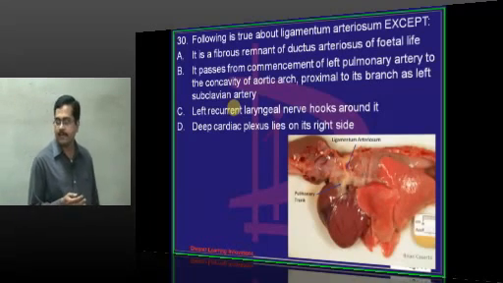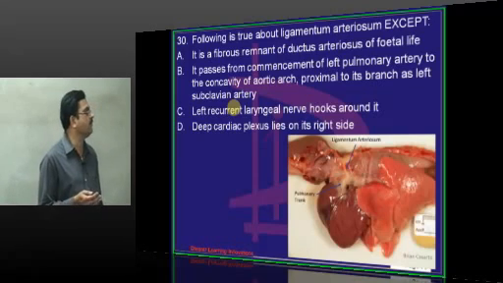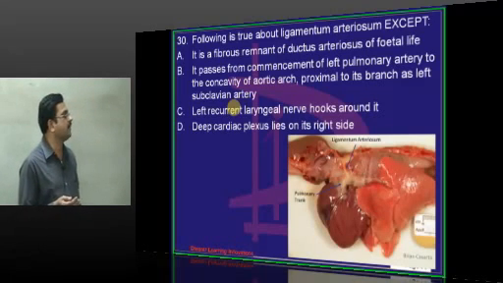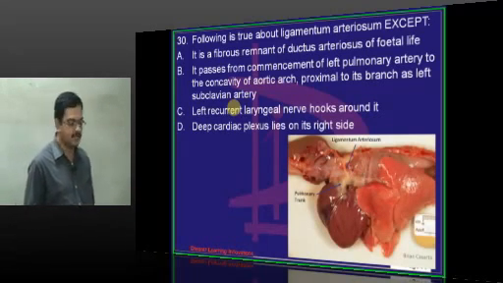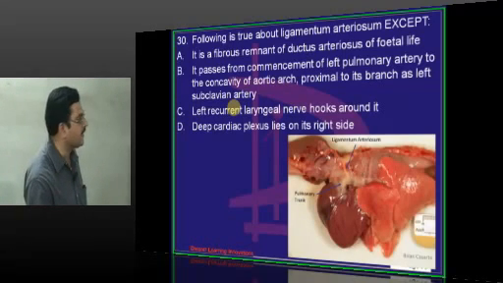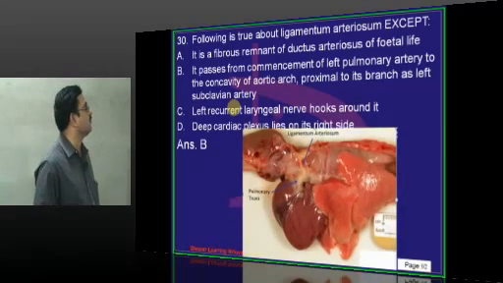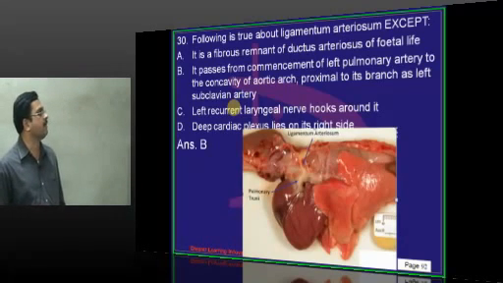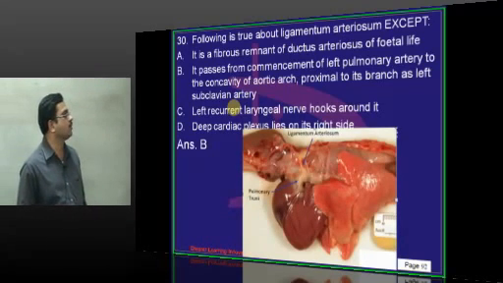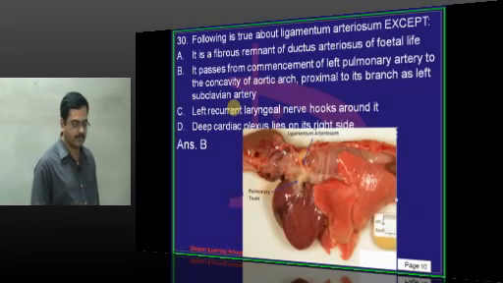So we have said deep cardiac plexus is present intervening in between the trachea and the arch of aorta. Superficial cardiac plexus is present below the arch of aorta. So it passes from the commencement of left pulmonary artery to the concavity of arch of aorta, distal to the left subclavian artery. The attachment of ductus arteriosus is distal to the subclavian artery.